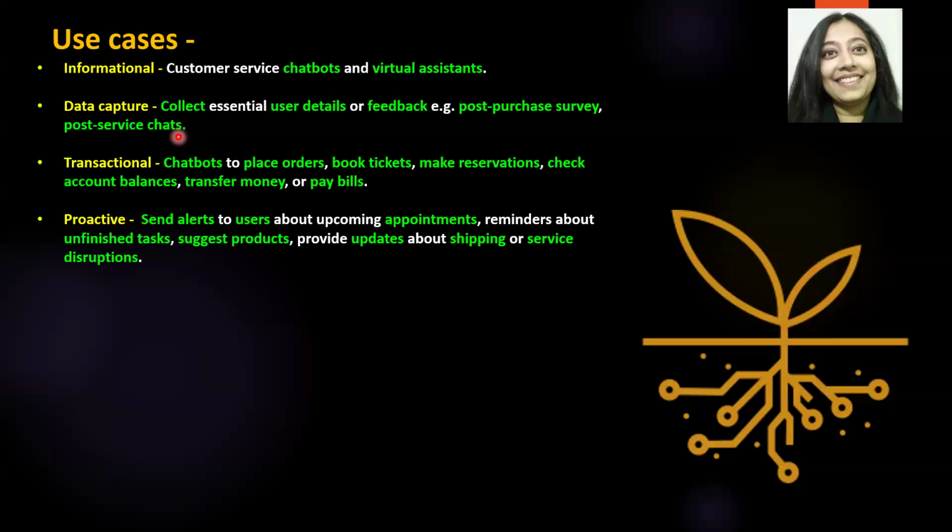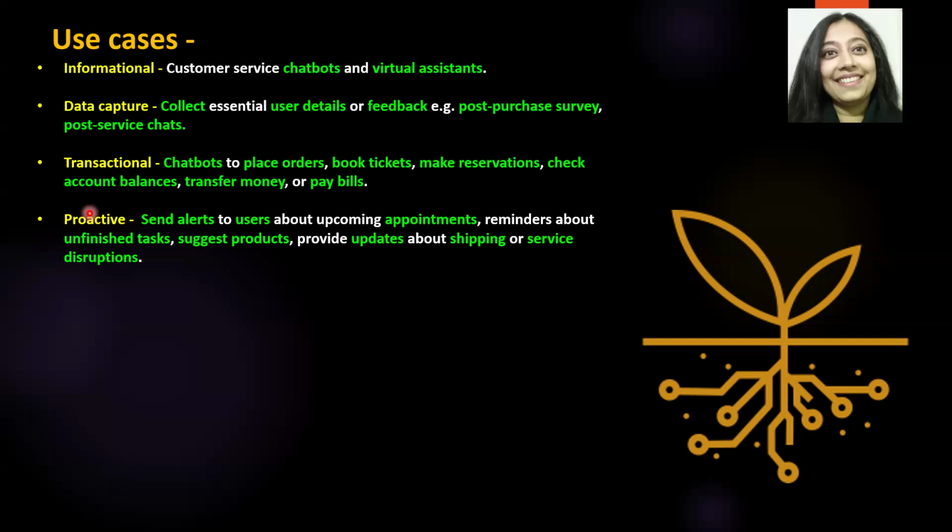Use cases. I've categorized use cases here into informational, data capture, transactional, and proactive. Informational is like chatbots and virtual assistants. Data capture is capturing user details, feedback, post-purchase surveys, and post-service chats where they ask you for feedback. That can certainly be done by conversational AI. Transactional, you can have bots placing your orders, booking tickets, making reservations, transferring money, paying bills, or telling you what your account balance is.